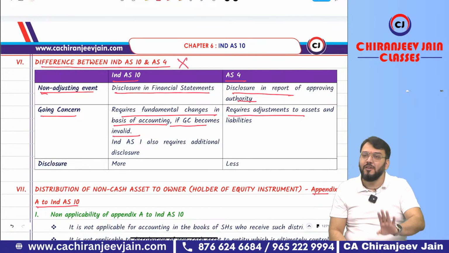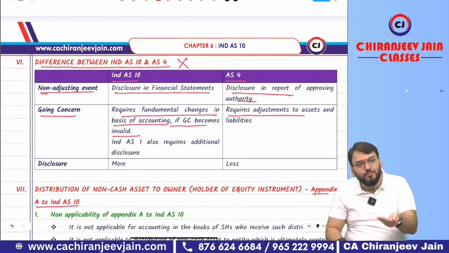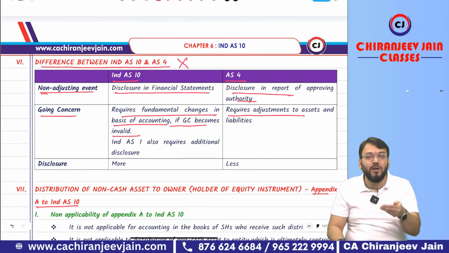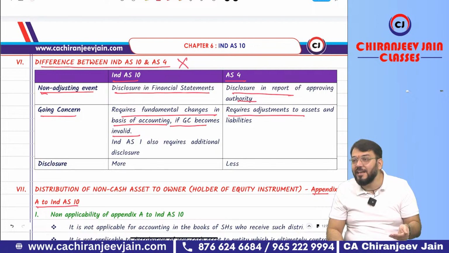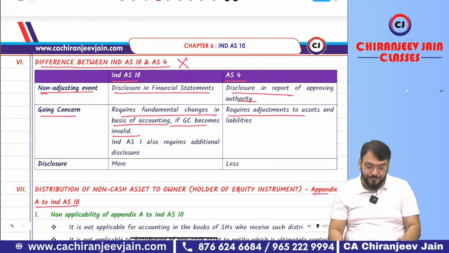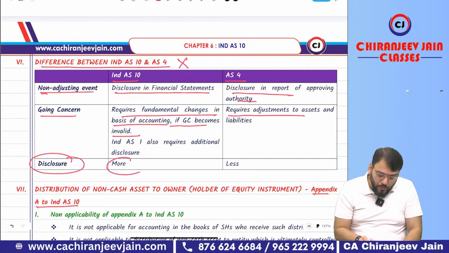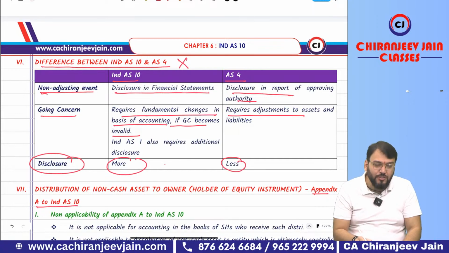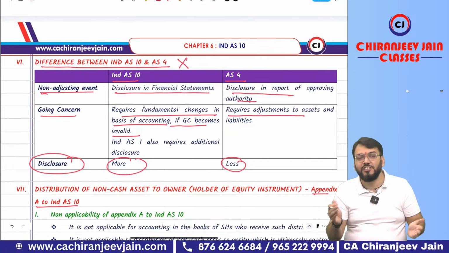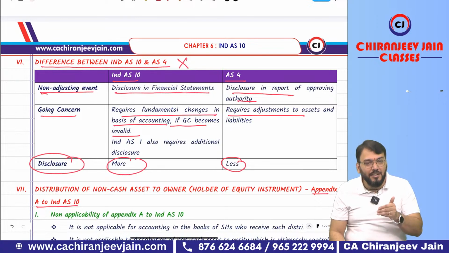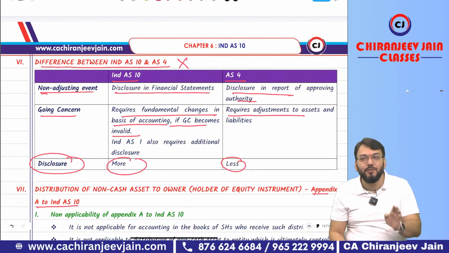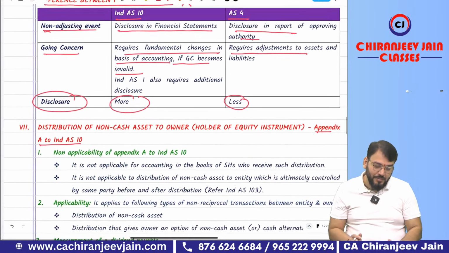Practically, there was no difference, because as per AS 4 also we used to make fundamental changes in the basis of accounting by recognizing all assets and liabilities at realizable value. Disclosure more and less: this point will be a point of difference in each Ind AS, because under Ind AS we have more disclosure as compared to AS. Okay sir, done.